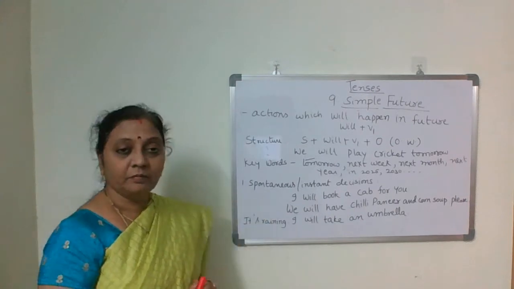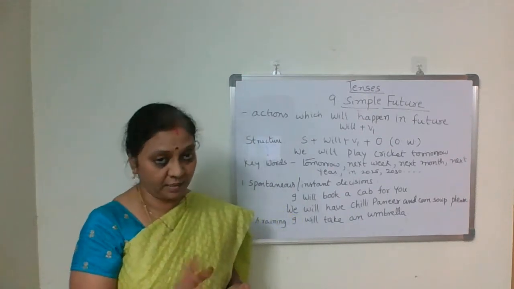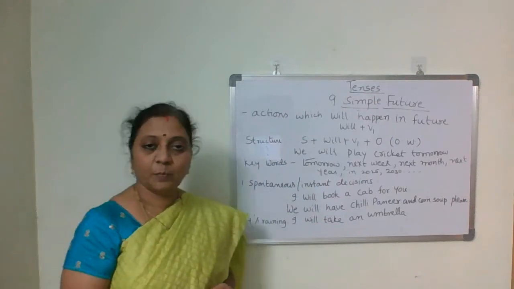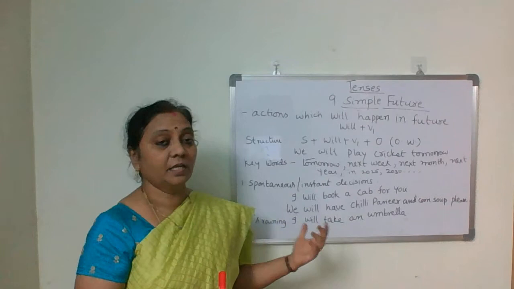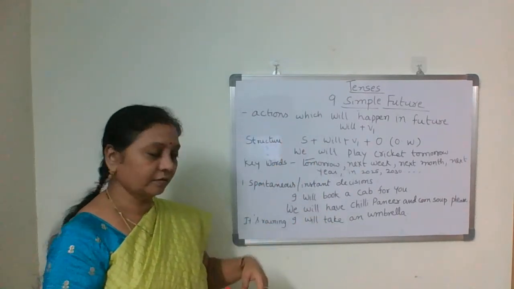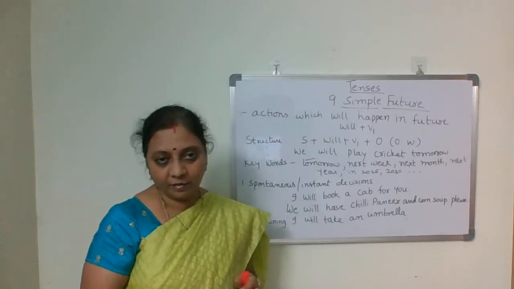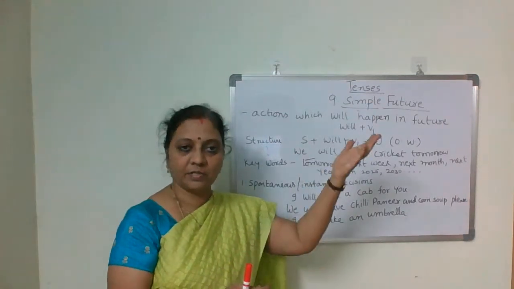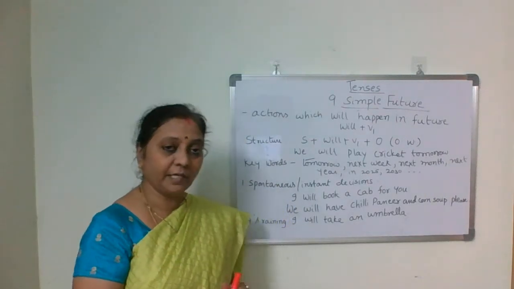Then when do we use this simple future tense? First one, spontaneous or instant decisions. In such cases, we use simple future tense. It's raining, so I will take an umbrella. It is not planned, it is on the spot. Because it is raining, naturally I will carry an umbrella with me. So, I will take an umbrella.